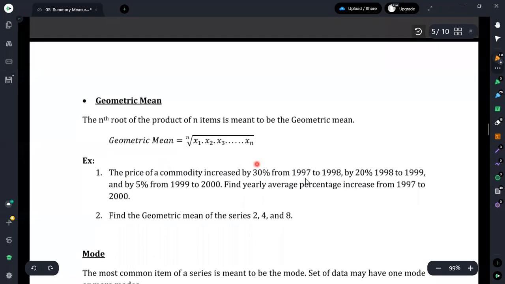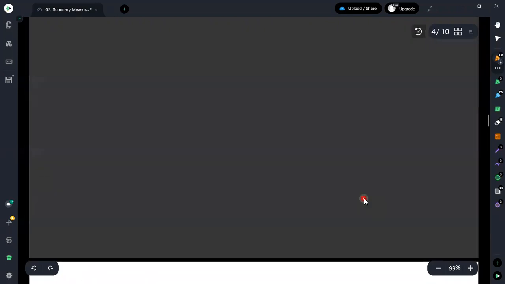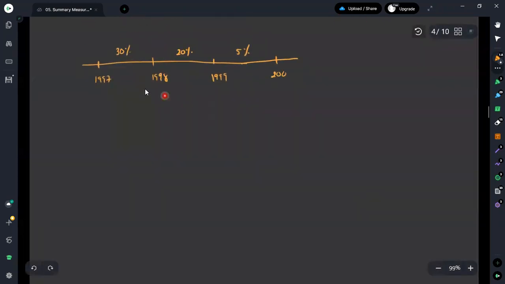Therefore, we need to take the yearly average percentage price increase. Since it is a growth process over time periods of 1 year, and they are asking for the price increment over the total time period, we can use the concept called the geometric mean here.